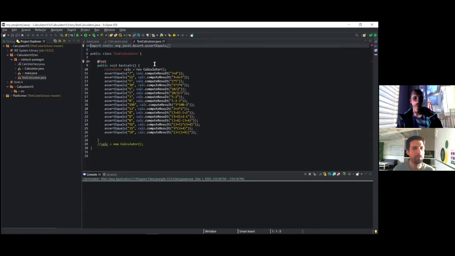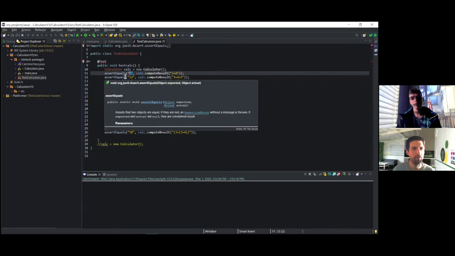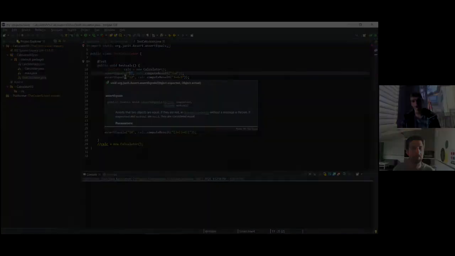We can then move on to the testing. Java has a very useful library called JUnit, and JUnit allows me to pass in, without having to use the text interface, a mathematical equation, and it will tell me if the result was correct or not. So for this instance, we have 3 plus 4 here, and I'm telling JUnit, hey, the correct answer to 3 plus 4 is 7. If my calculator does not return 7, JUnit will error and tell me, hey, this did not return the expected result.